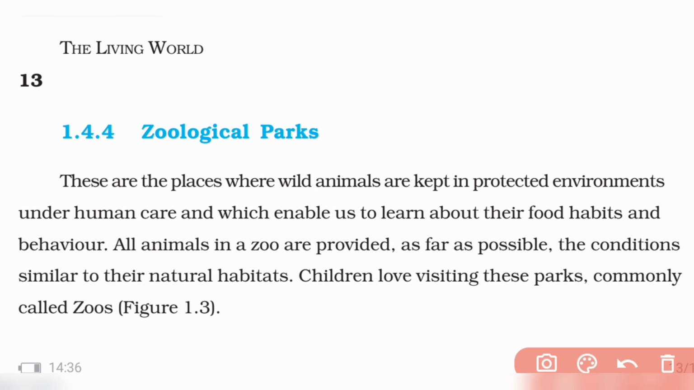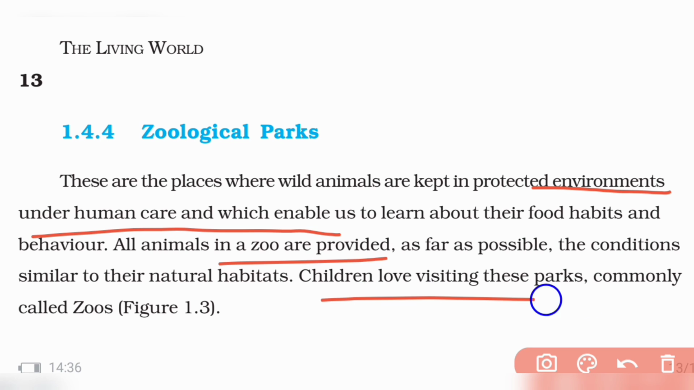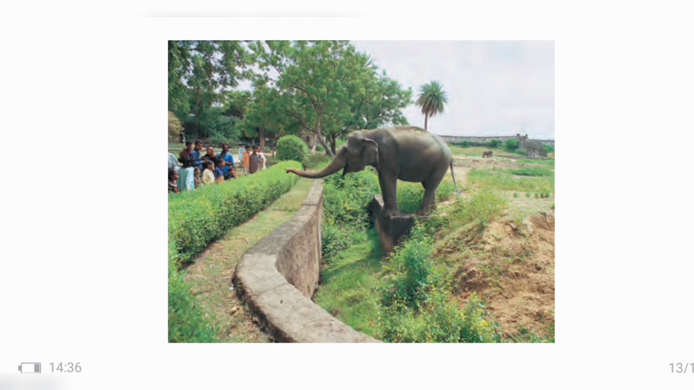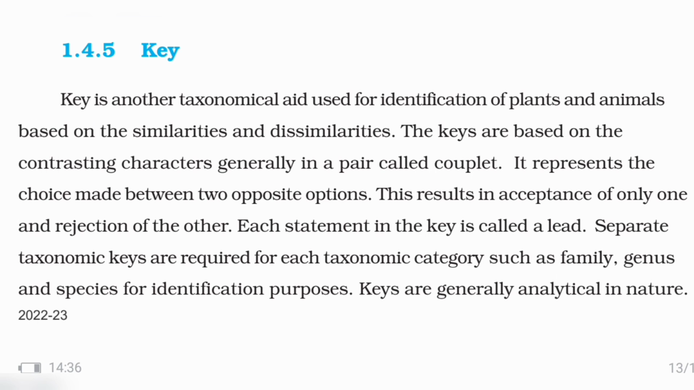So zoological parks also are there. Zoological parks are where you have different animals, like zoos. Children love visiting the zoo, you know that. Zoos are very nice where animals are kept in their natural habitat. You try to keep the animal in the kind of habitat they like to live in. You try to give them all the plants, food, whatever they require.